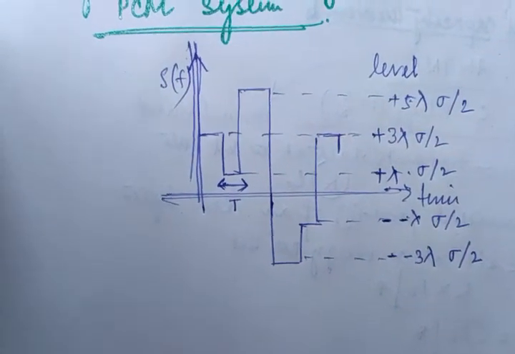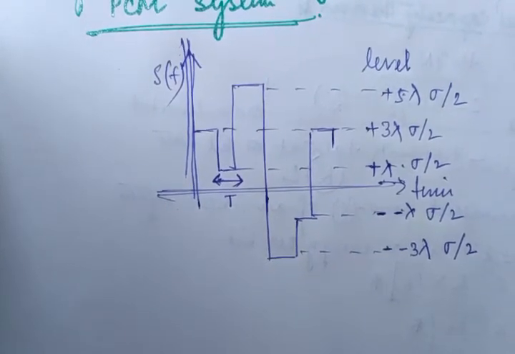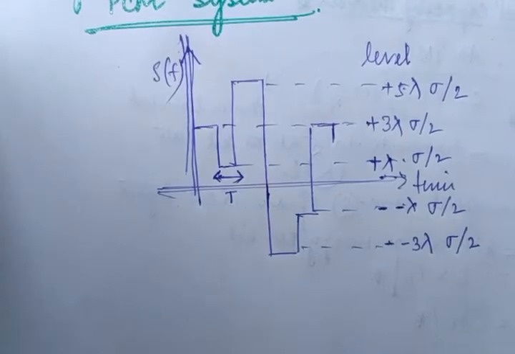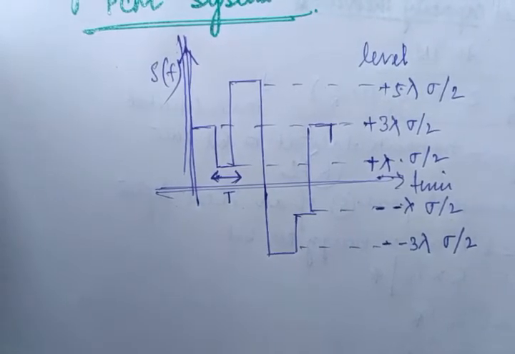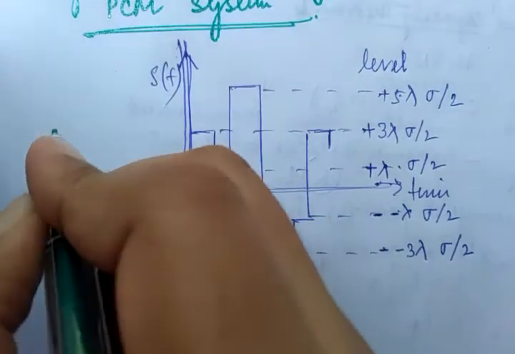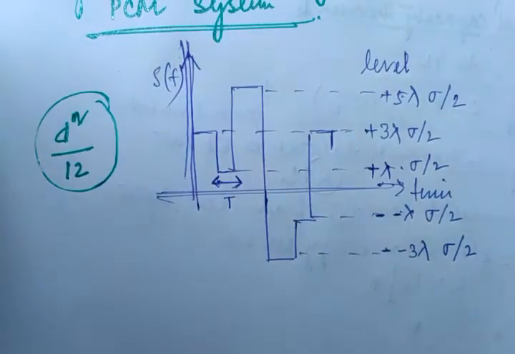Before starting this expression, I must say that please go to the chapter of PCM, where you have calculated the concept of signal to quantization noise ratio, and that was denoted by delta square by 12. It is known to you, right?